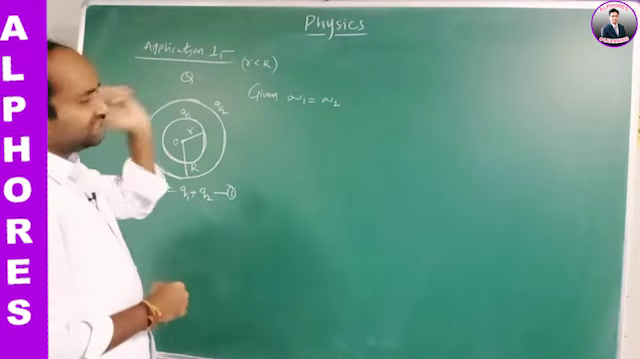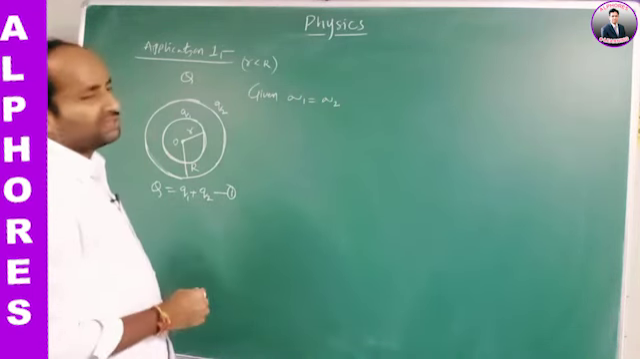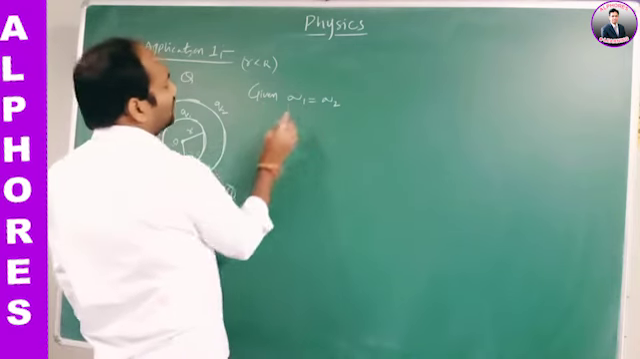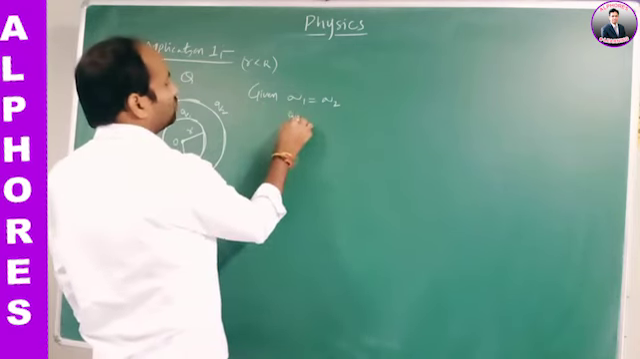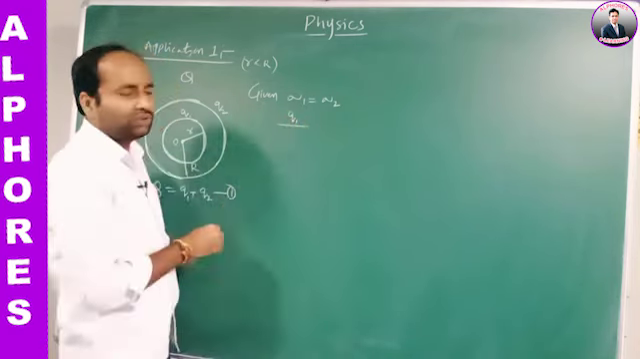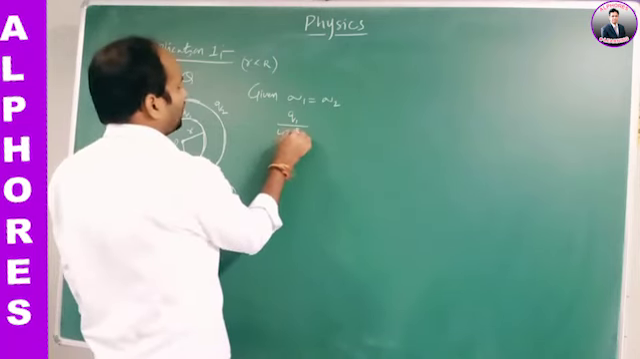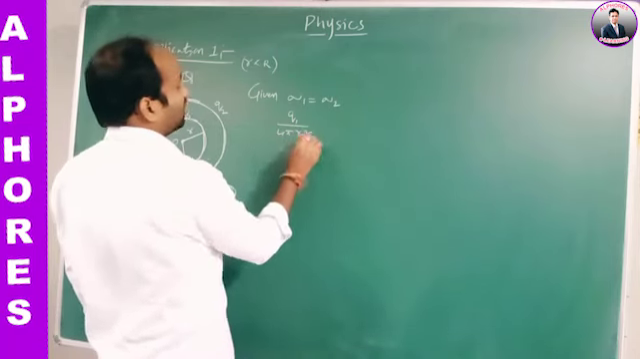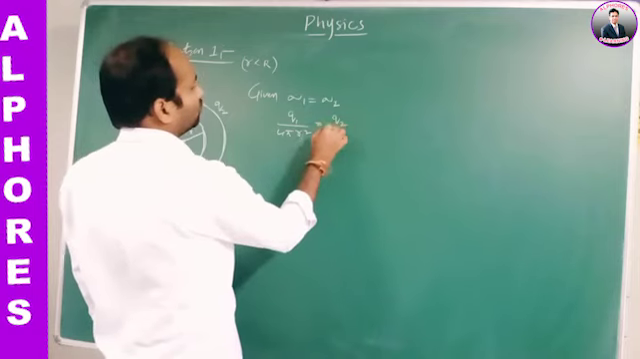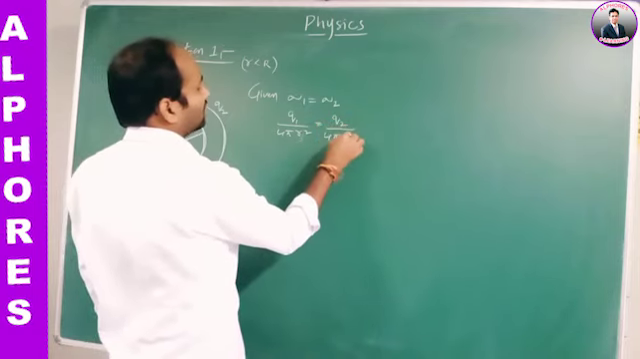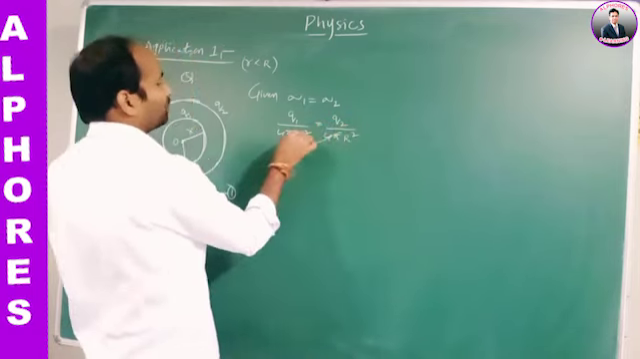Now what is the condition given? The surface charge densities are equal. So sigma 1 is equal to Q1 by the charge per unit area 4 pi small r square, and that is Q2 by 4 pi capital R square. 4 pi cancels. So Q1 by Q2 is equal to small r square by capital R square. Okay.